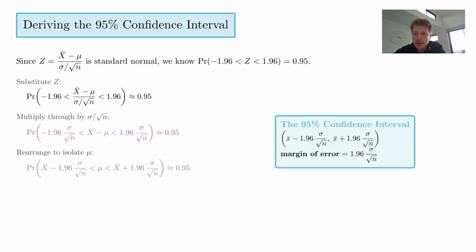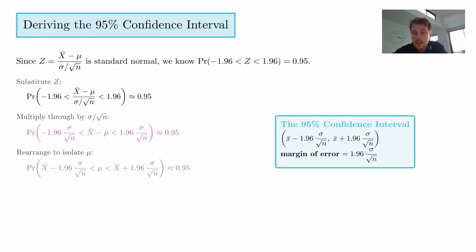I'm going to try and read it, but hopefully you can just have a look. So the probability that the mean, so there's a 95% chance that the mean of your distribution will be between x bar minus 1.96 multiplied by sigma on the square root of n and x bar plus 1.96 multiplied by sigma on the square root of n.